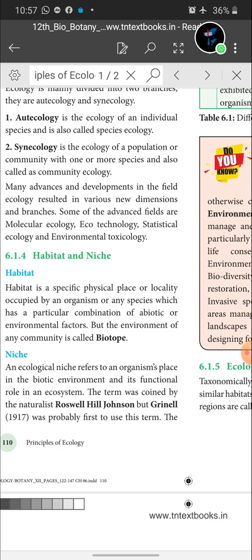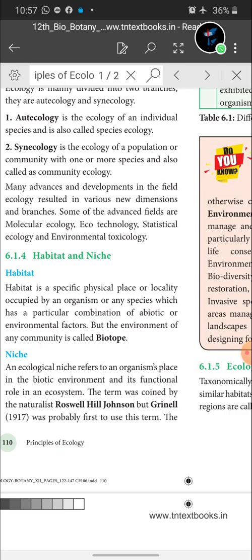The environment of any community is called biotope. Habitat definition is a 2-mark question: habitat is a specific physical place or locality occupied by an organism or any species, and that locality has a particular combination of abiotic and environmental factors.